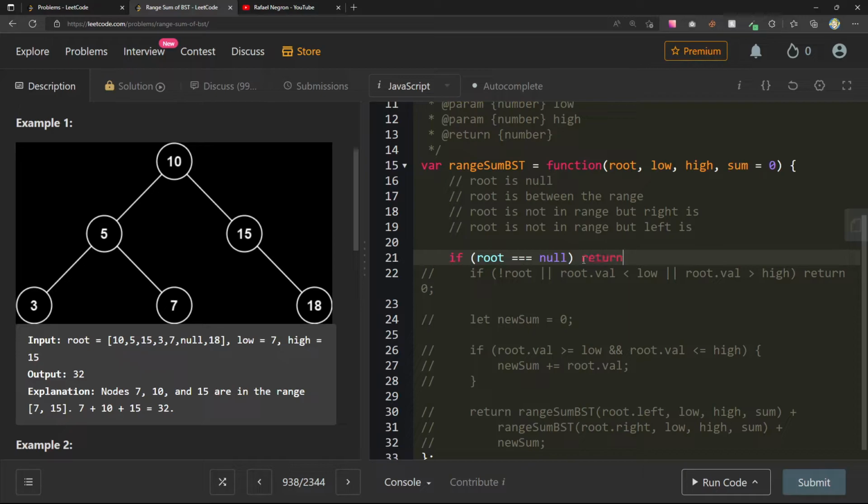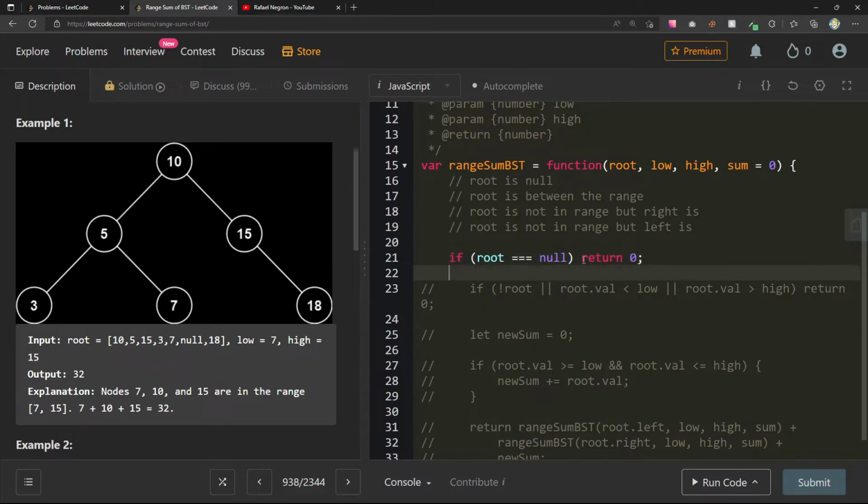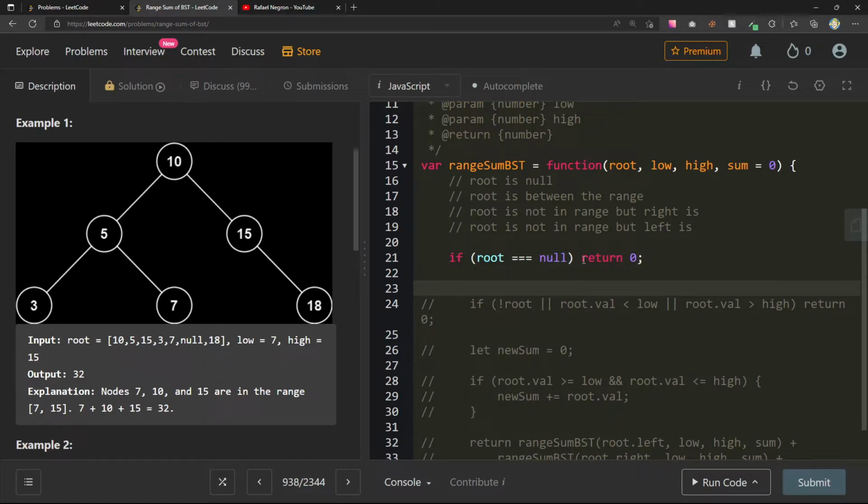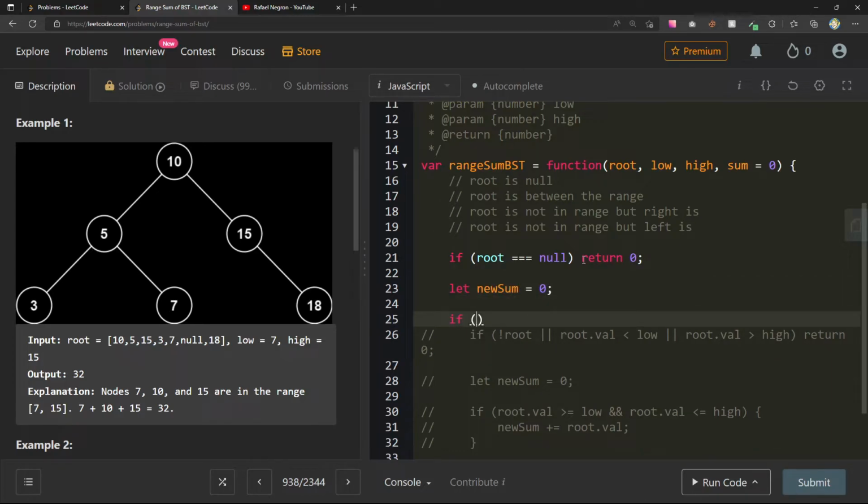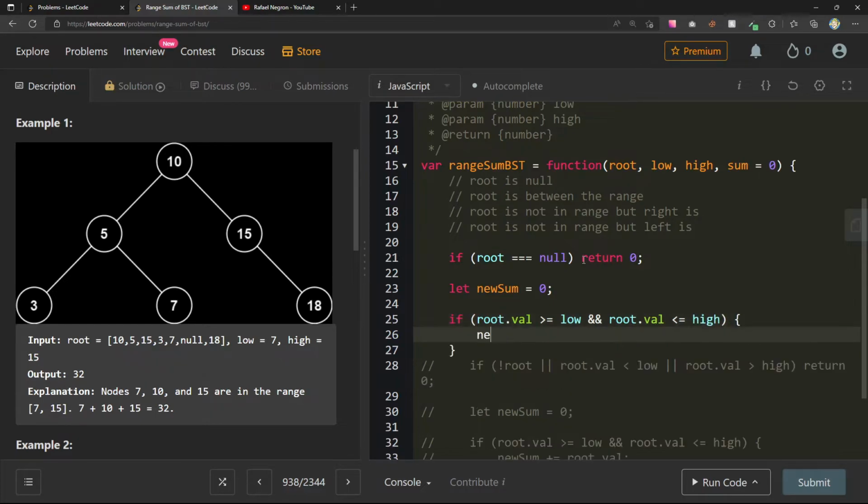Maybe here we can return 0. Let me do the new thing I had before, new sum. If root.val is greater than or equal to low, and root.val less than or equal to high, I'll say new sum plus equals root.val.